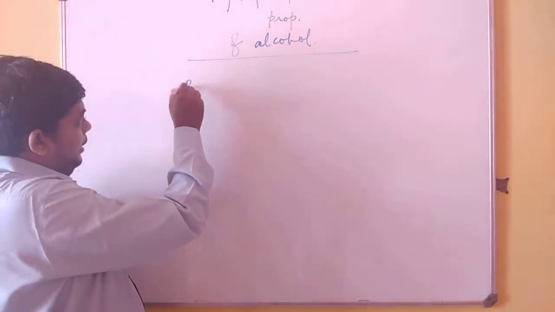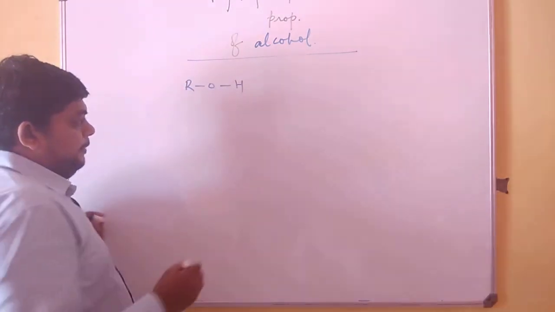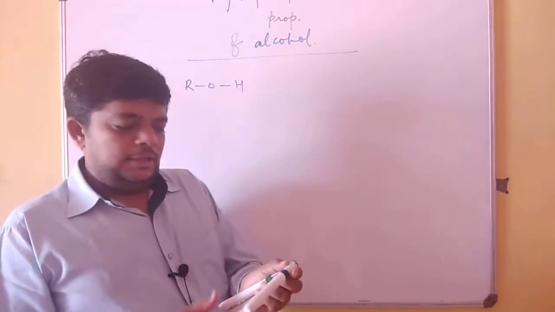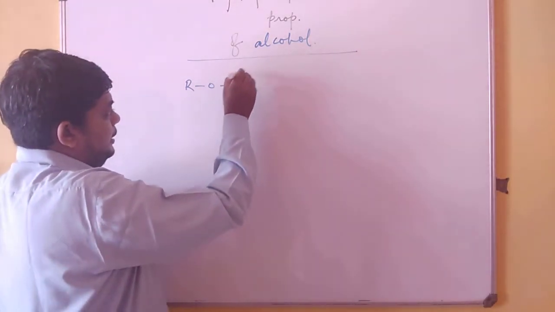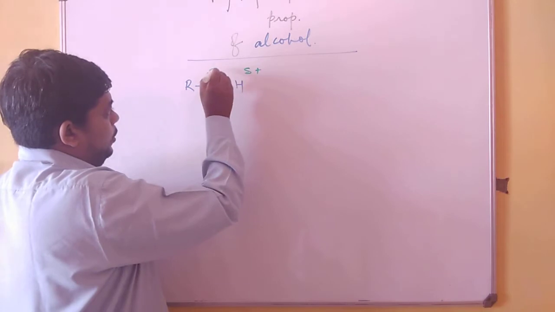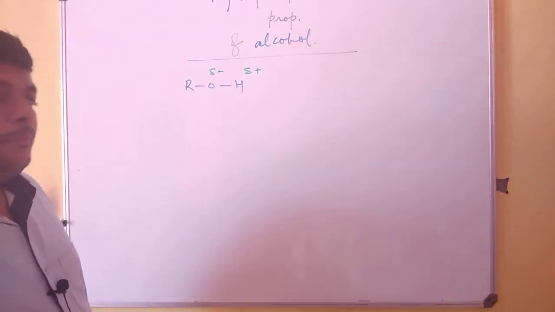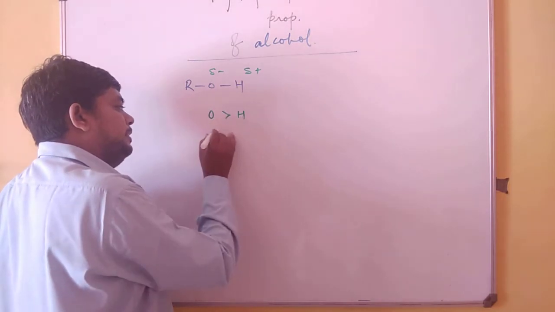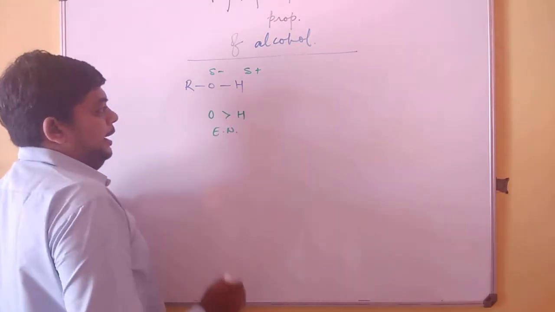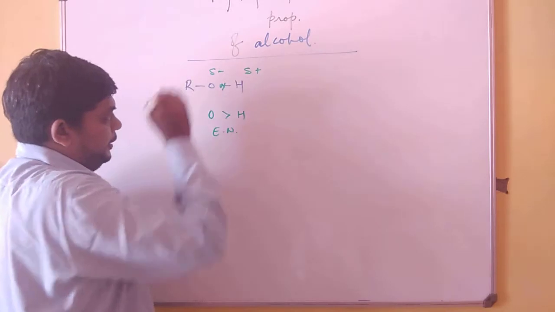If we look at the chemical formula of alcohol, we get an idea that the OH bond will become partially polar because O has more electronegativity than H, and henceforth